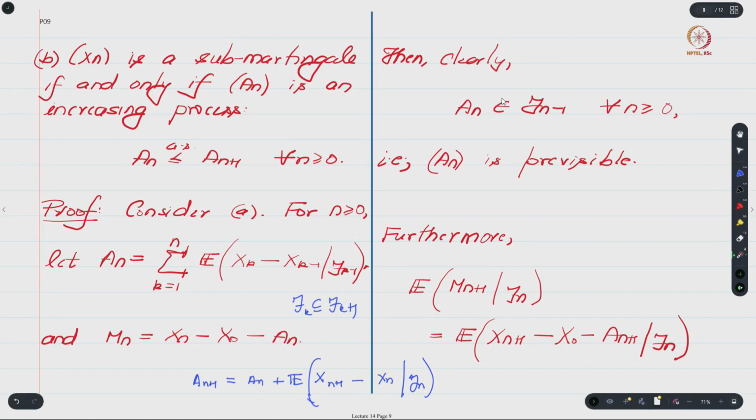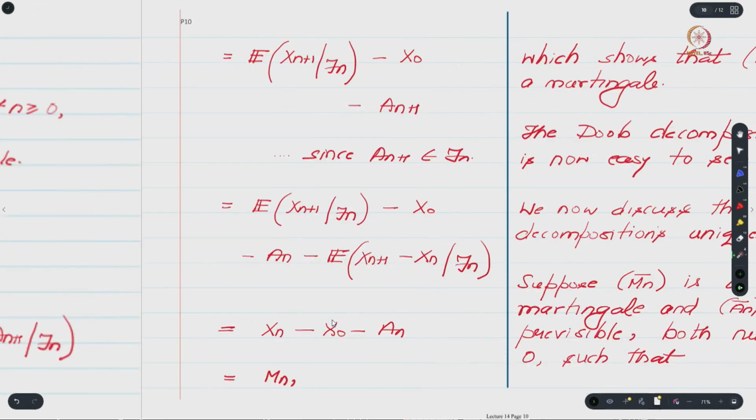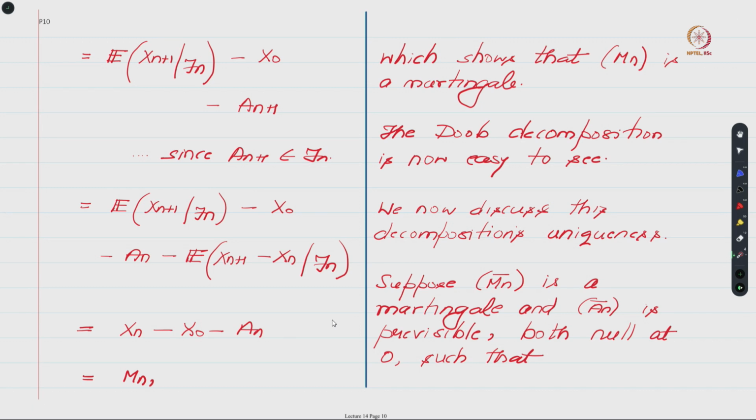So what we have managed to show is that if you give me an arbitrary sequence Xn which is measurable with respect to a filtration Fn, then one can express Xn in the following way, where Mn is some martingale and An is some pre-visible process. Is this okay? So now what remains to discuss is why this decomposition should be unique, right. So that is what is remaining to be discussed.